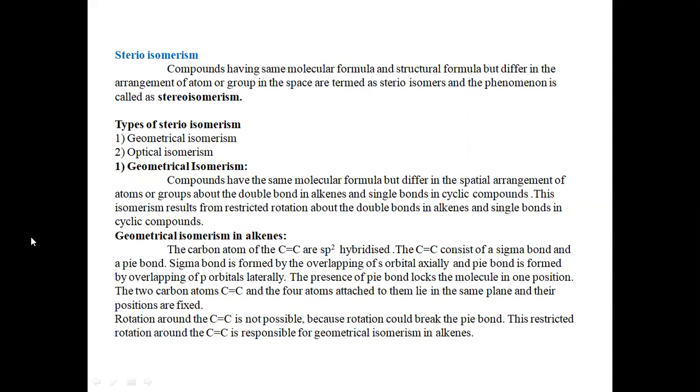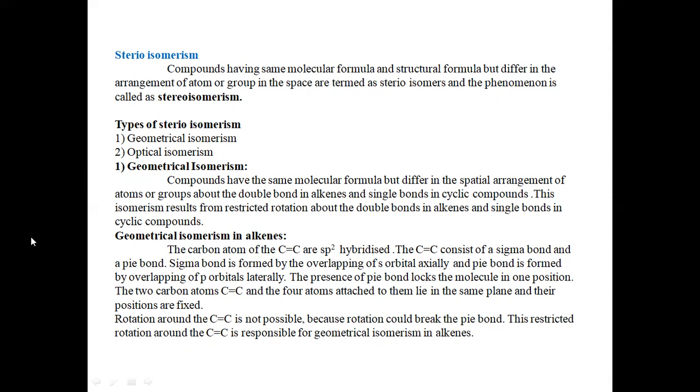Means in the alkenes we are observing this geometrical isomerism due to the restricted rotation about the double bond. That is, the restricted rotation of the groups or atoms on the double bond results in geometrical isomerism in the alkenes.